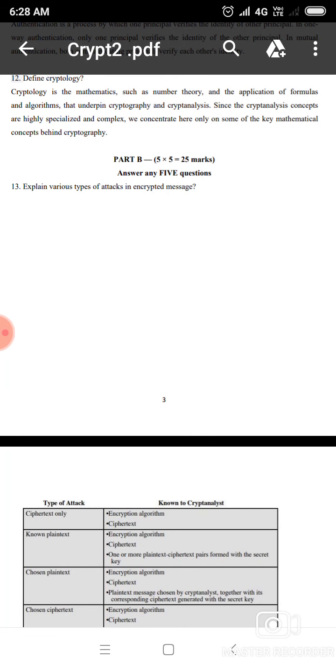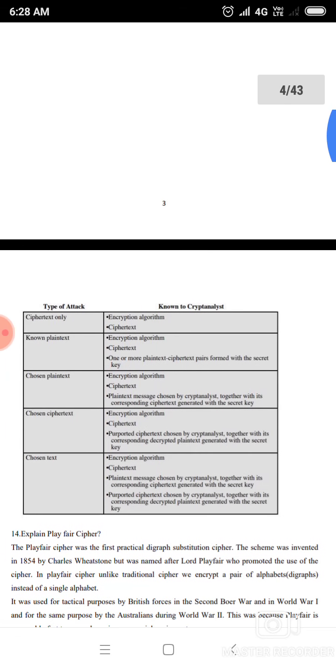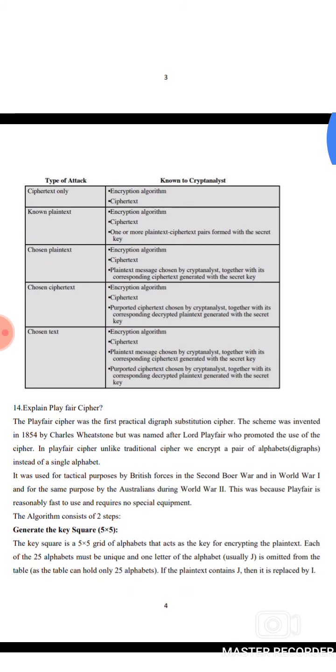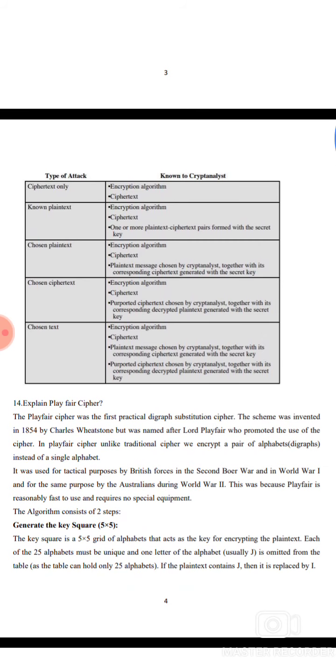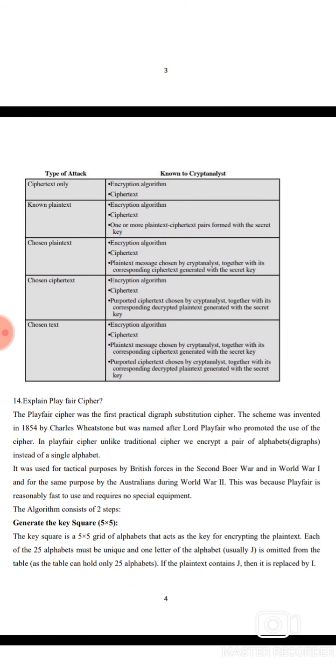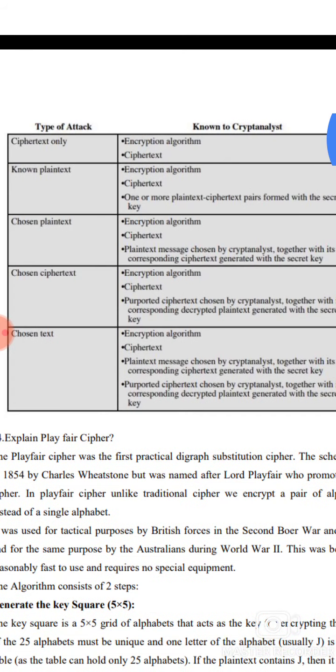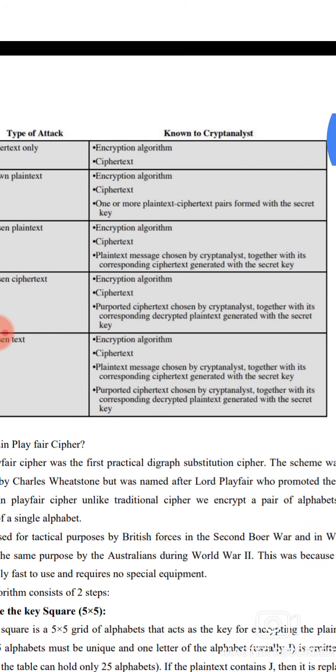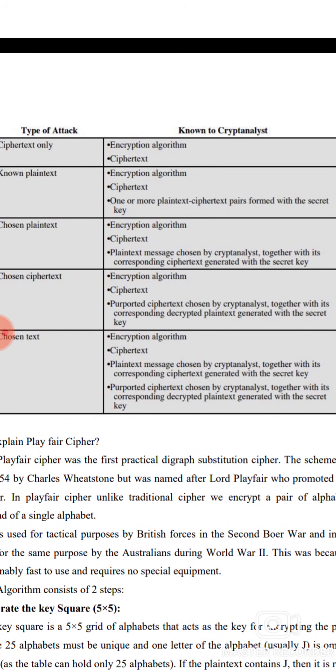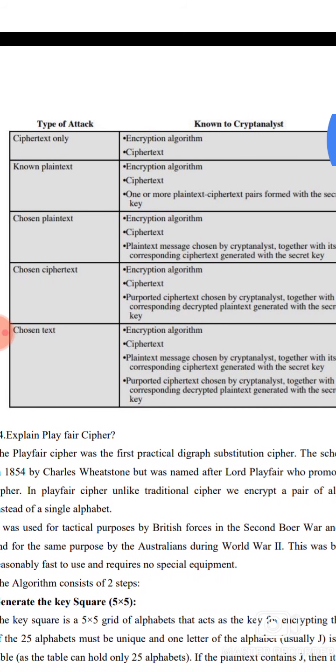Part B. 13. Explain the various attacks on encrypted messages, the types of attack known to the cryptanalyst. Ciphertext only: known to the cryptanalyst are the encryption algorithm and the ciphertext. Known plaintext: the encryption algorithm, the ciphertext, and one or more plaintext-ciphertext pairs formed with the secret key.